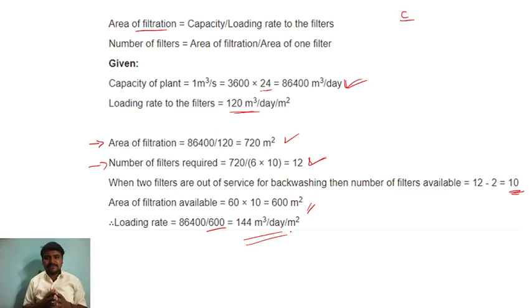You have 12 filters. We have calculated 12 filters. 2 are going for backwashing and for the remaining you have to again revise the area of the